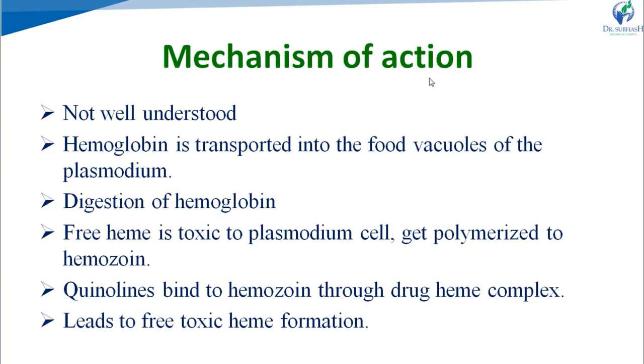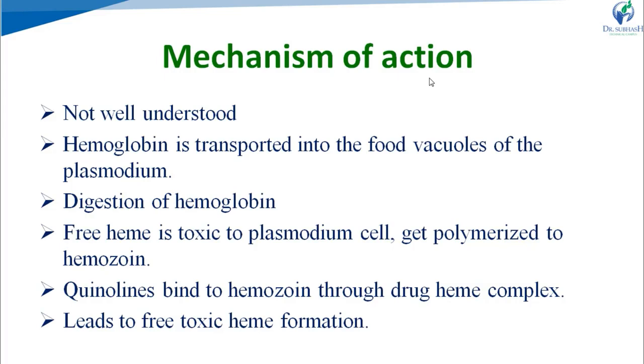A released amino acid is used by plasmodium as a food, and free heme is toxic to the plasmodium cells, so that it gets polymerized into the hemozoin polymer by plasmodium cell, right? Then that complex hemozoin form is not toxic to the plasmodium cell.